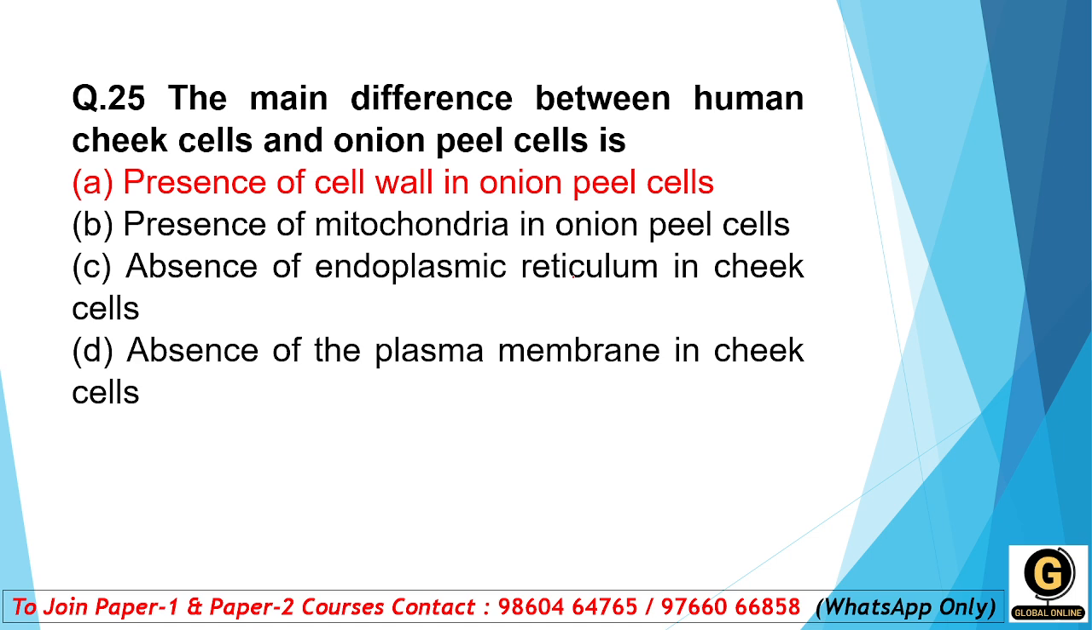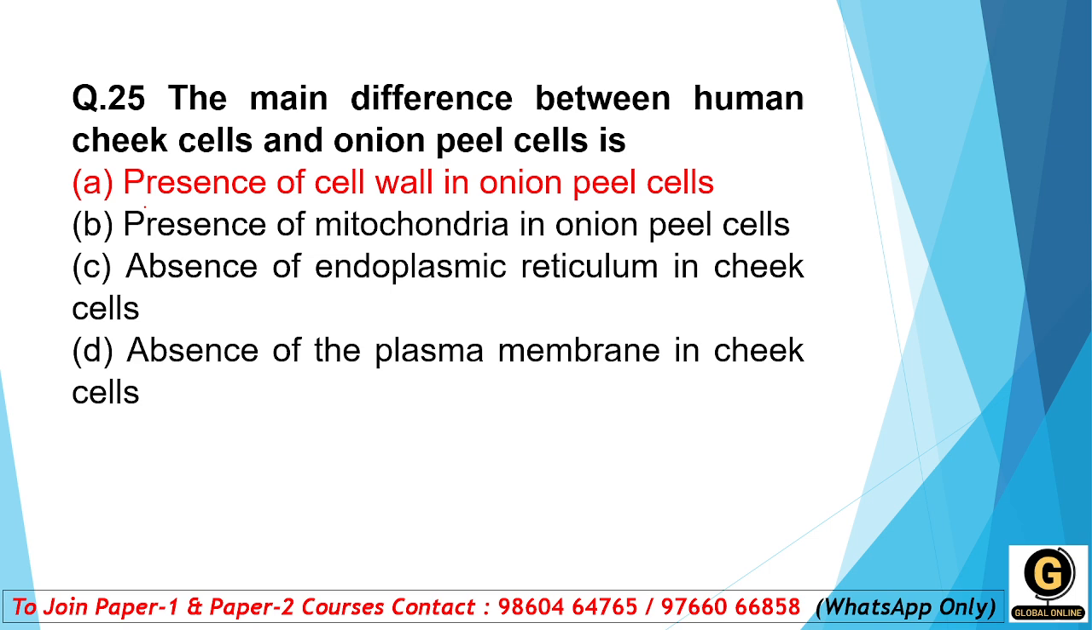The main difference between the cheek cells and onion peel cells is, what is the difference? Options are presence of cell wall in onion peel cells, presence of mitochondria in onion peel cells, absence of endoplasmic reticulum in cheek cells, absence of the plasma membrane in the cheek cell. So what is the difference between these students? That there is a presence of cell wall in the onion peel cells.